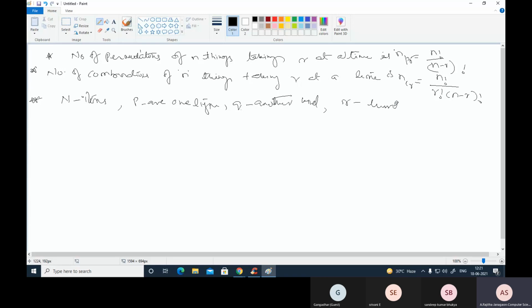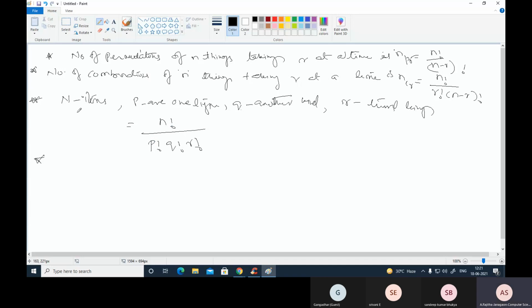That means different kinds of items. Suppose n balls are there. From these n balls, you can pick p red color, q blue color, and r white color, like that. So in that case, the formula is like this: n factorial divided by p factorial, q factorial, r factorial. So this is one formula.